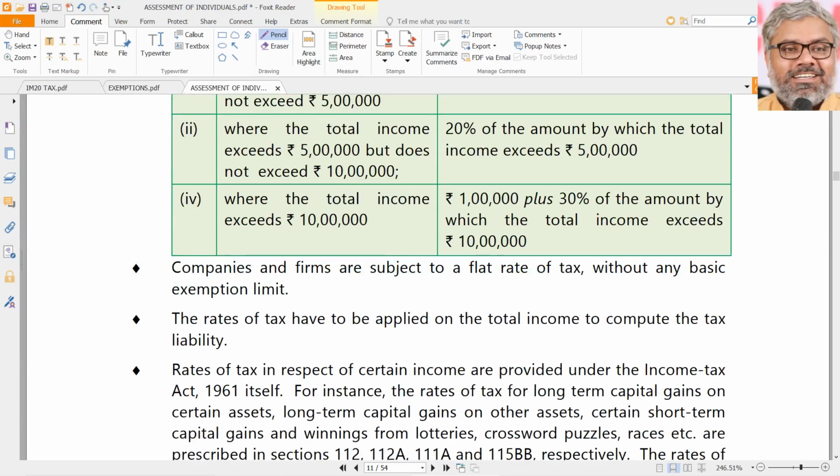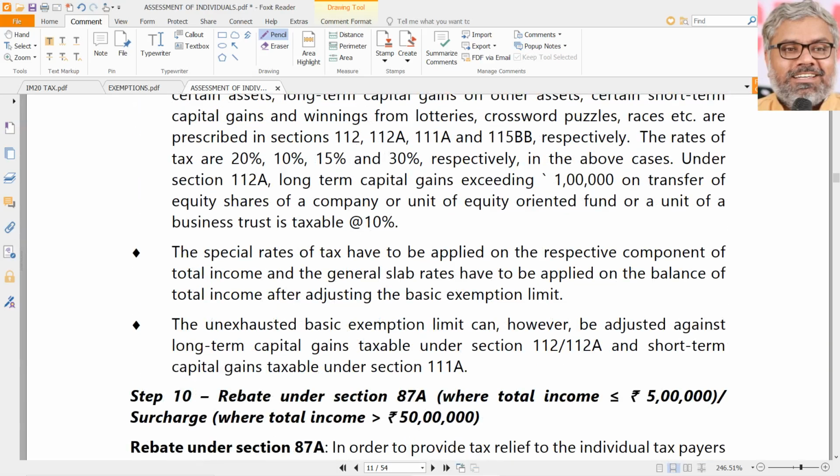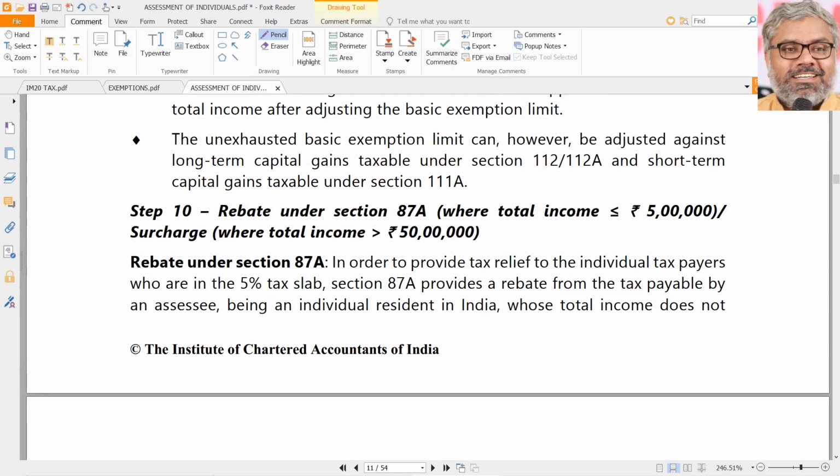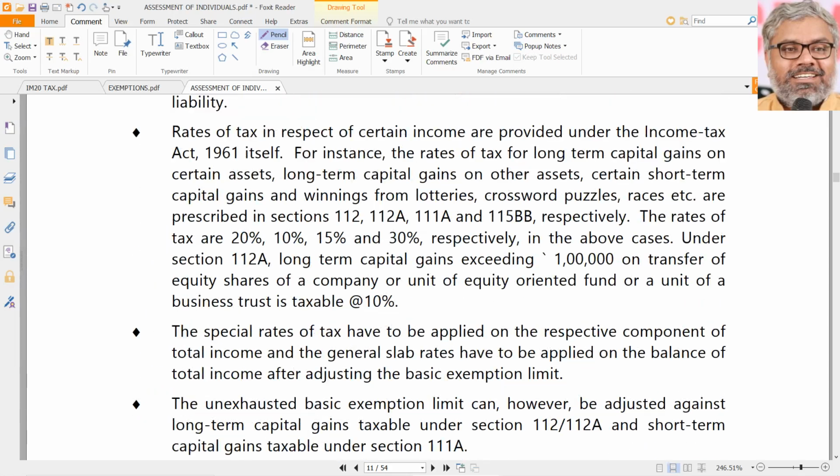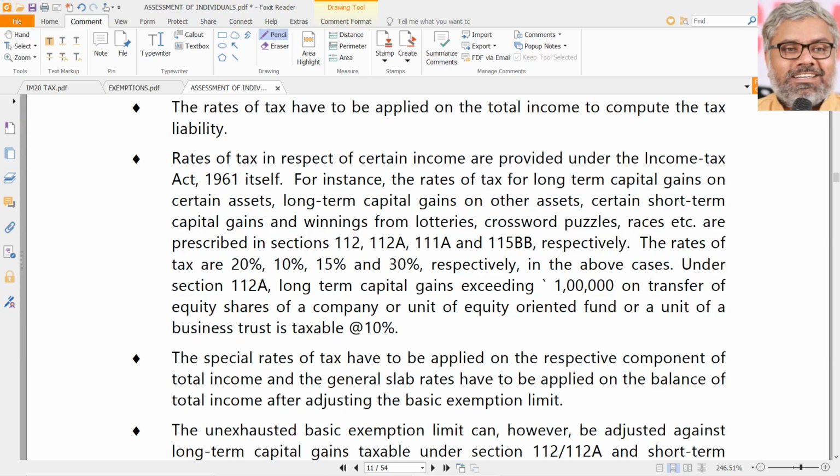That's it. All these things are known. Nothing is new here. After finding out the base tax liability, we also have to understand there are special rates of tax in the Income Tax Act itself. For example, Section 112 tax on long-term capital gains is 20%. Section 112A is tax on long-term capital gain exceeding 1 lakh rupees on the transfer of listed equity shares, where the excess of 1 lakh rupees is taxable at the rate of 10%.